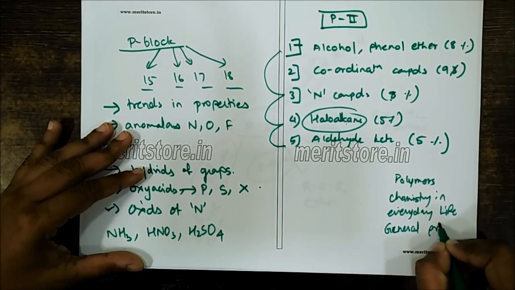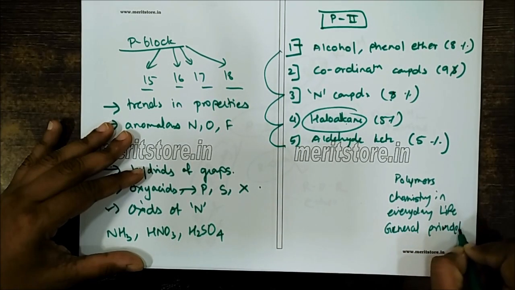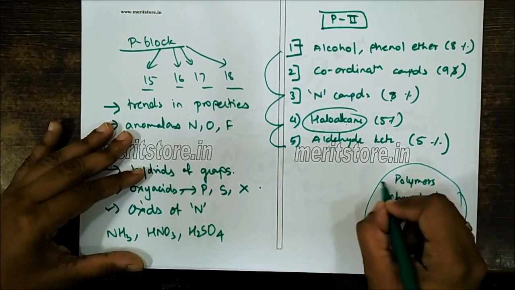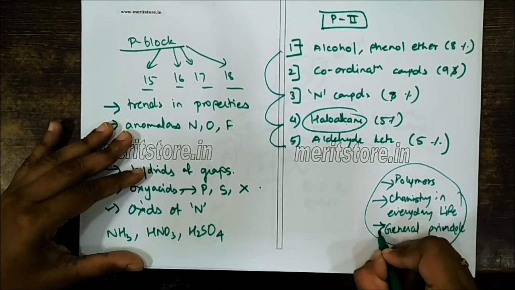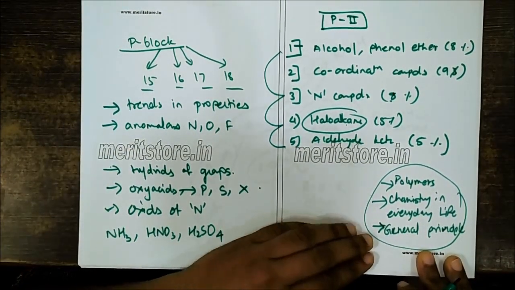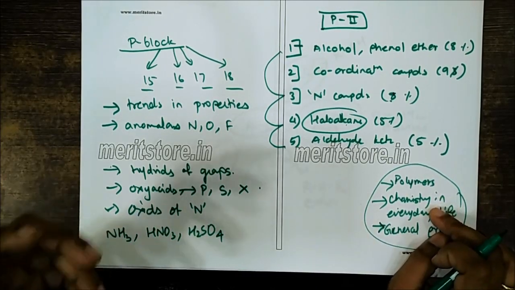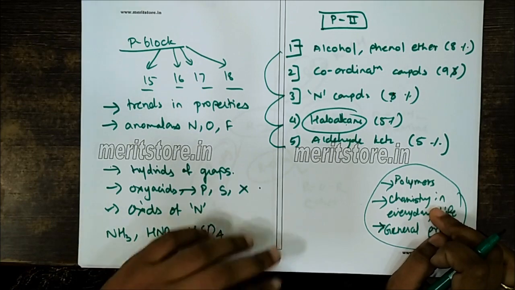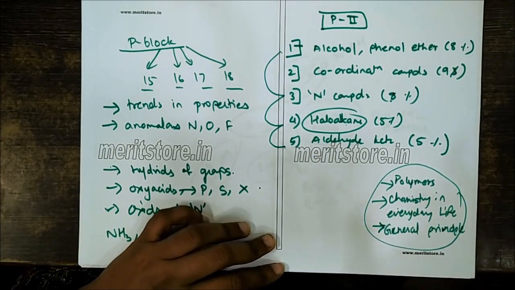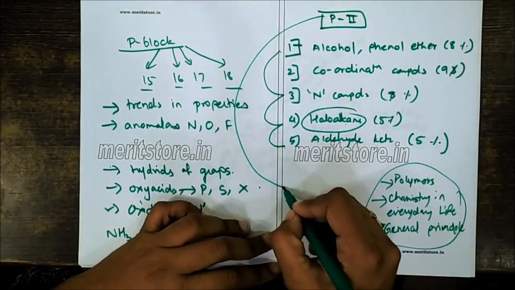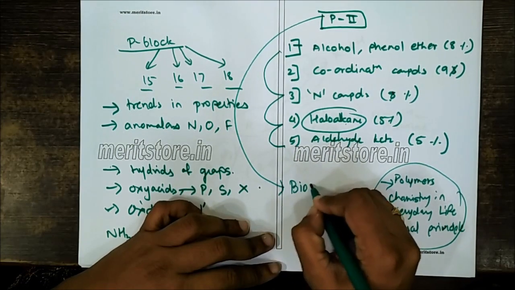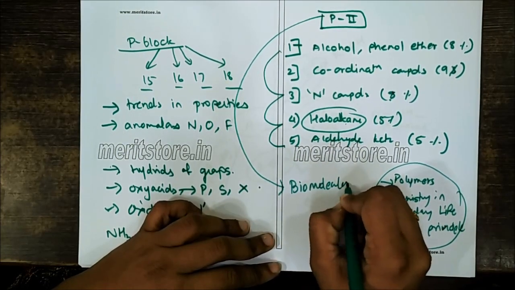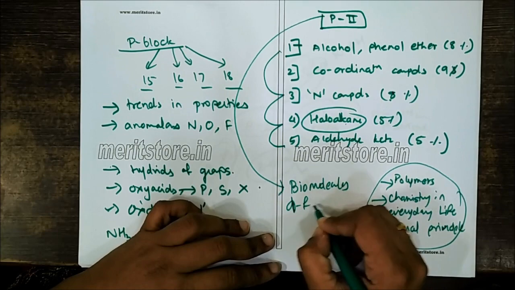This chapter they have in chemistry 1, but I'm just listing the chapters that they can do a last day revision for, because these are one-time revision chapters, so they can do the last revision also. Also in paper 2 there are 2 more chapters to be included, that is biomolecules, and we have D and F block elements.